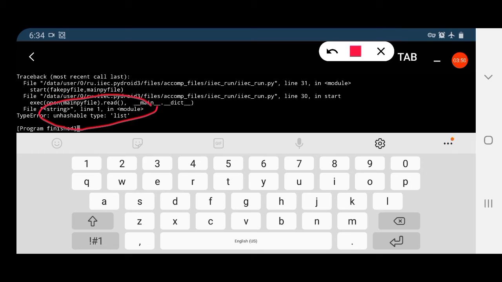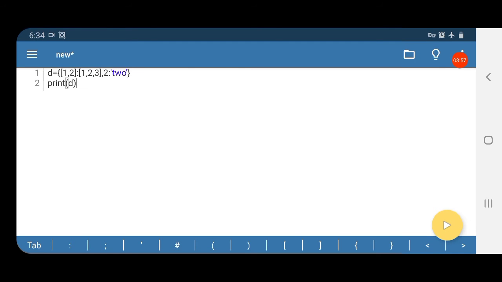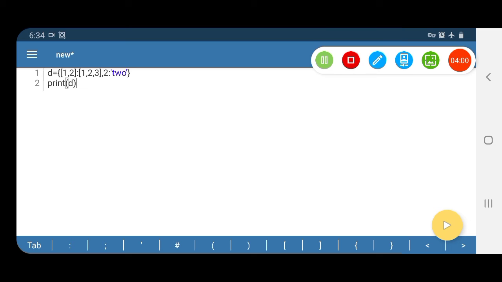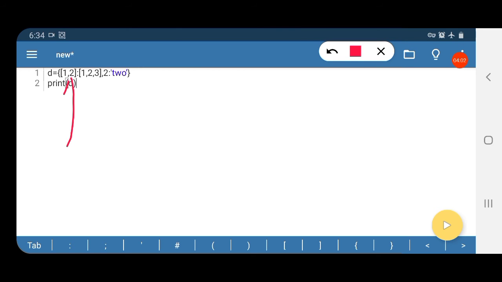This type of error occurs when you give the key as a list. Whenever you give your key in the dictionary as a list, you get the error which is unhashable type list. This error always occurs whenever the key in the dictionary is a mutable data type like a list.